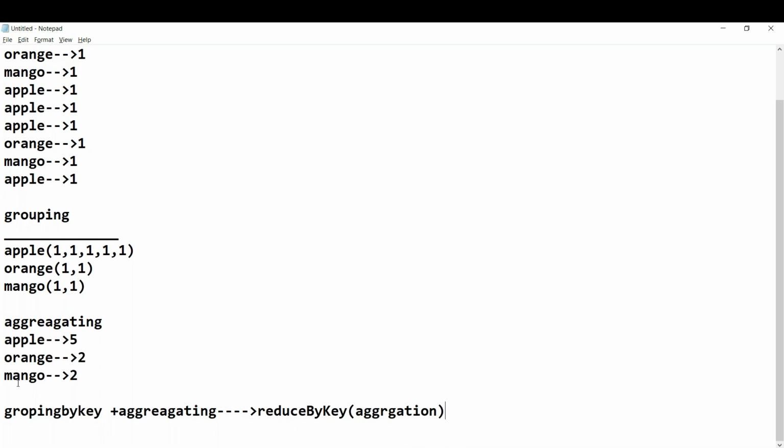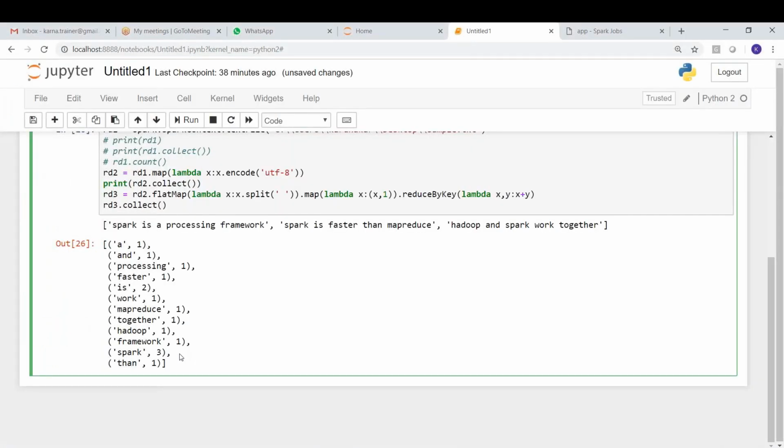We can do it with grouping also, but that is not recommended, going with groupByKey and then aggregating. Instead, using the function reduceByKey is recommended, where you mention the aggregation you want to do as a function. That's it, we got the output. Now we can see the occurrence of each word, how many times a word has occurred. A once, is twice, and Spark three times, and you can see all these words. Got it?